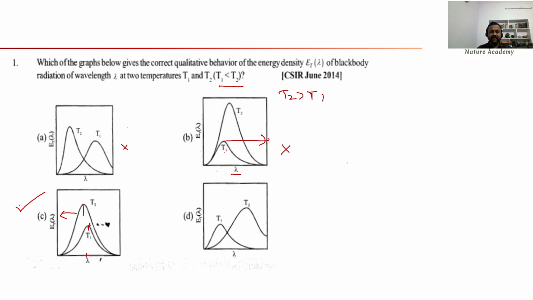Okay, so which of the following graphs gives the correct qualitative behavior? Option C is the correct one. This is CSIR June 2014. This is simple, right? Right. Next question.